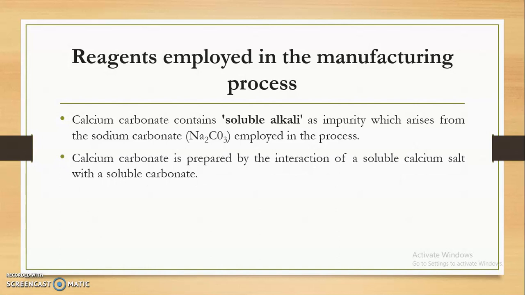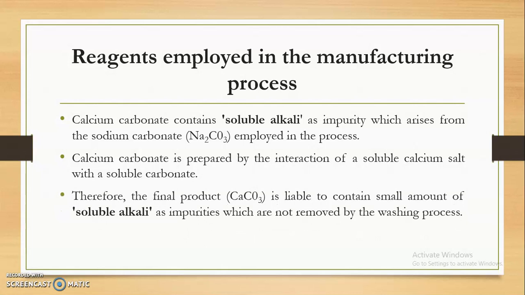If calcium carbonate is prepared by the interaction of a soluble calcium salt with a soluble carbonate, the final product, calcium carbonate, is liable to contain small amounts of soluble alkalis as impurities, which are not removed by the washing process.